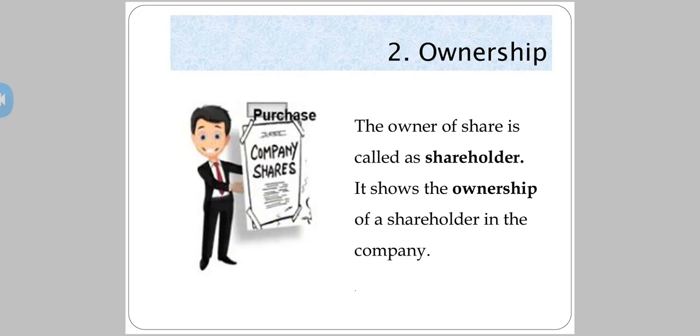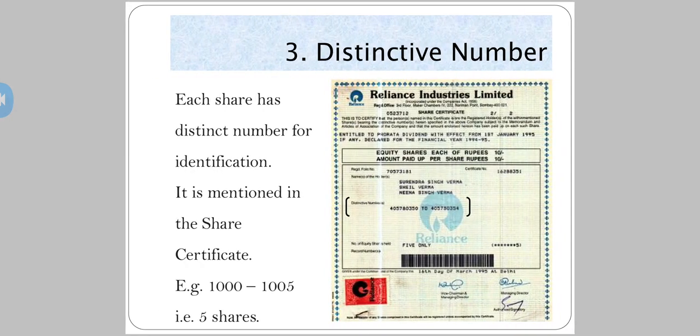When you buy shares or when you purchase shares, you give money and you get the shares of the company. So that means you become the owner of those shares, and therefore you become the shareholder and the owner of the company. So this gives you ownership in that company. The third point here you have is distinctive numbers.